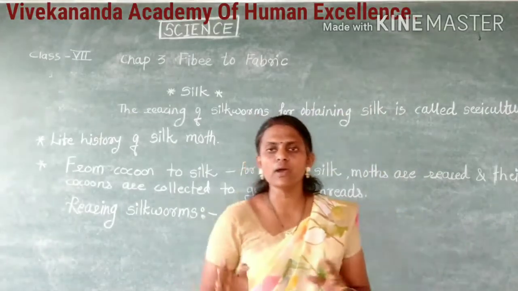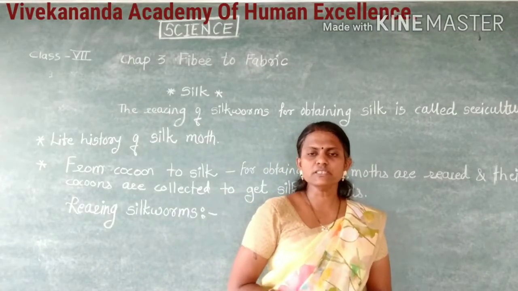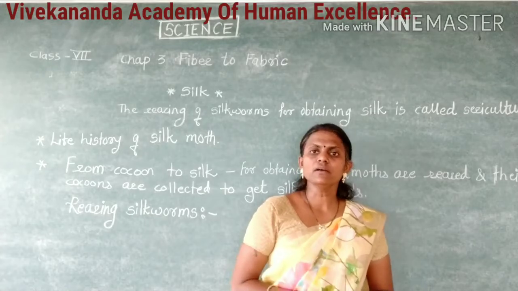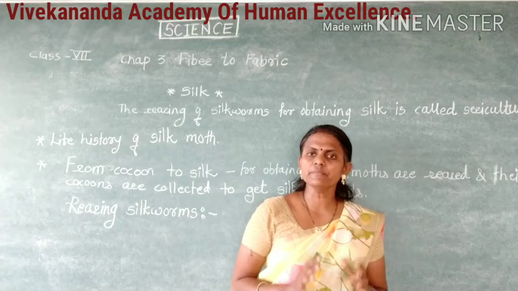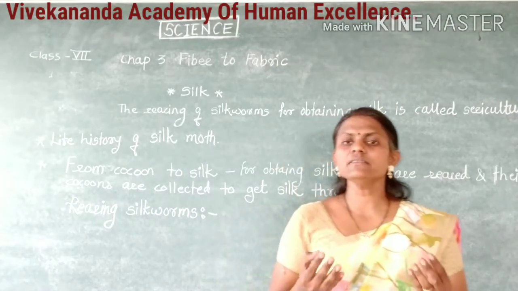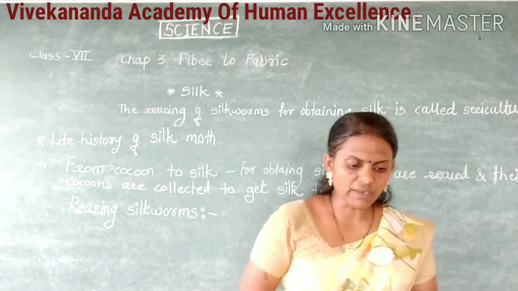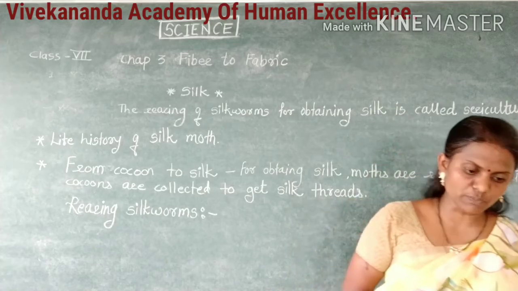They provide the right temperature and right humidity so that they will rear healthy and fast.